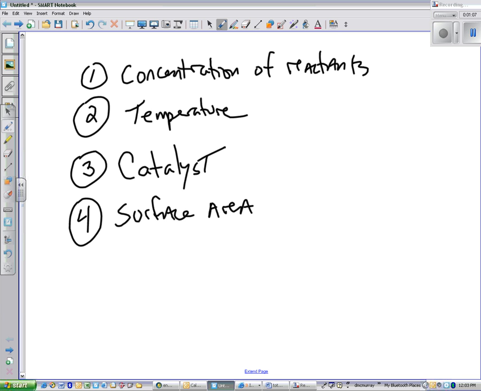Now, these four factors affect the rate of a chemical reaction, how fast it happens. We haven't thought a whole lot about how fast it happens. We've made decisions on if reactions happen or not, but we haven't really talked about the time frame with which reactions happen. Some happen very quickly, some happen very slowly. Things that could speed up a particular chemical reaction would be changing the concentration, changing the temperature, adding a catalyst, or increasing the surface area. So let's just take a brief look at the concentration of the reactants.